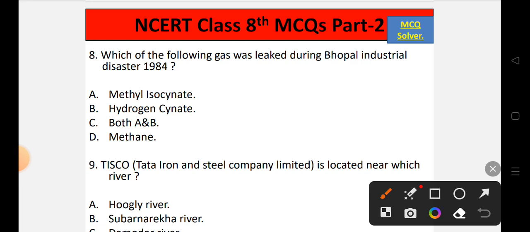So both A and B is the correct option. That is, the correct option will be option number C, that is both A and B is the correct option. So the gases which were available are methyl isocyanate and hydrogen cyanide.